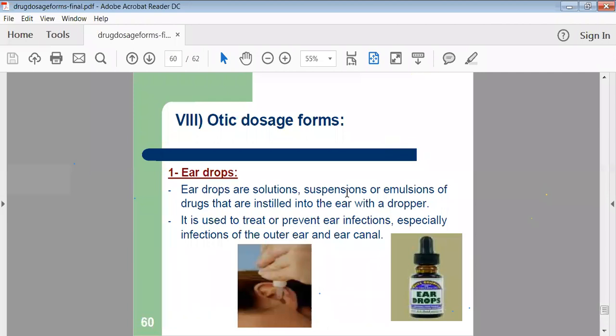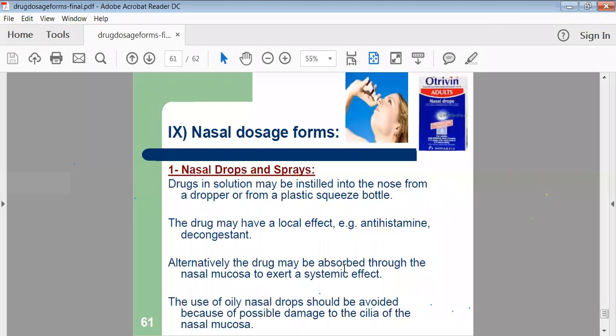Then ear drops. Those preparations which are administered into the ear cavity are called ear drops. Basically, these are solutions, suspensions or emulsions. The form may be different. Then nasal drops, which are administered into the nasal cavity.